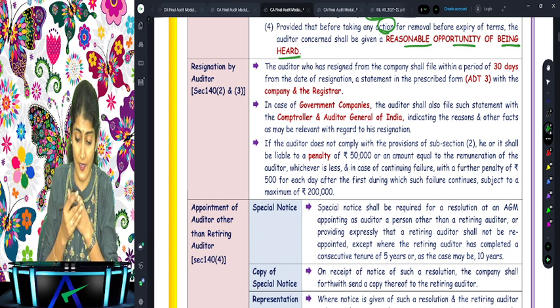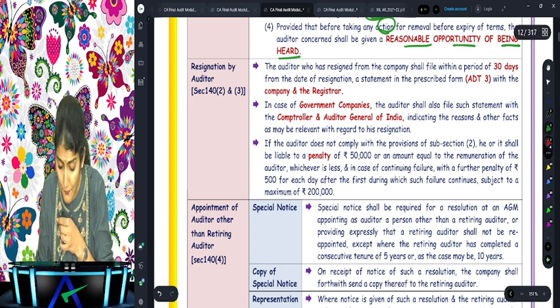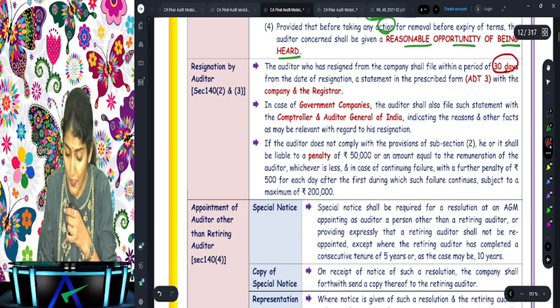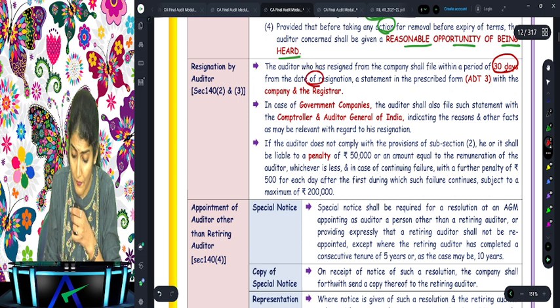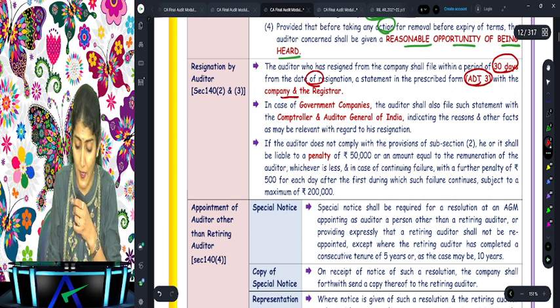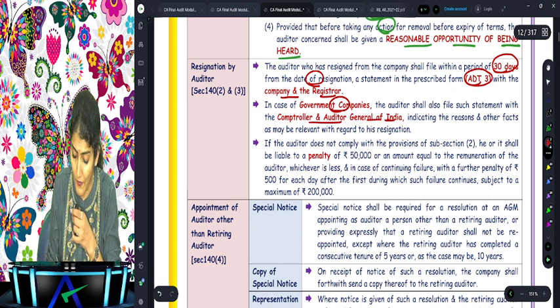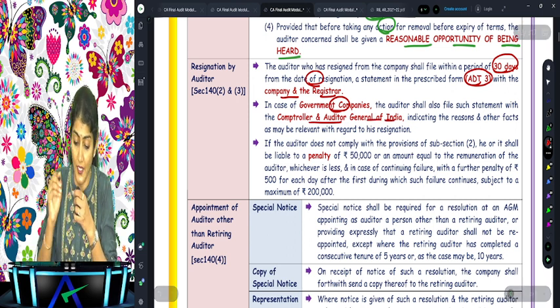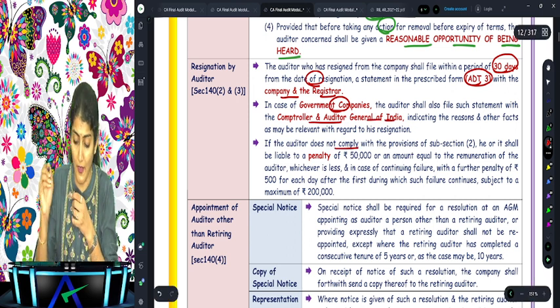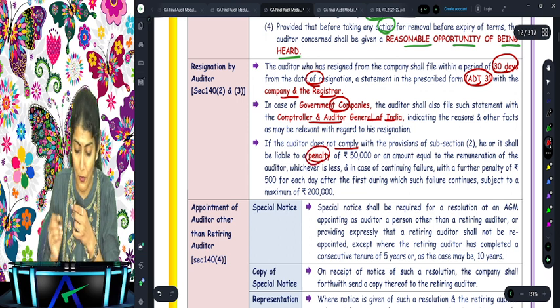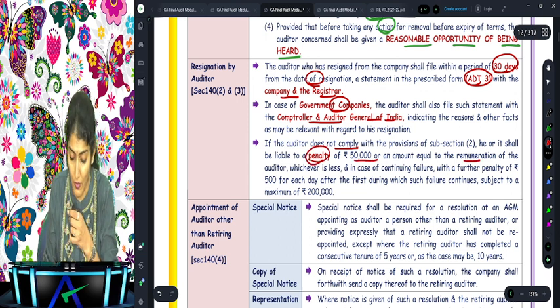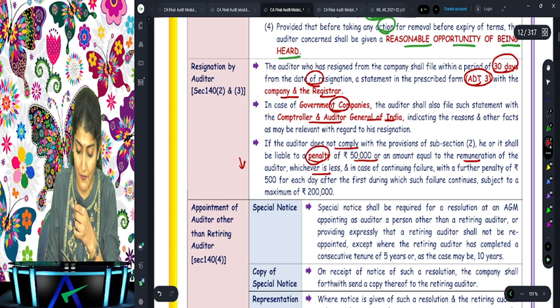Are you understanding that? The auditor who has resigned from the company shall file, within a period of 30 days from the date of resignation, the ADT 3 with the company and the ROC, and in case of a government company, also file it with the C and AG. And if the auditor does not comply with the provision, then he is liable to a penalty, which is 50,000 or the remuneration of the auditor, whichever is less.